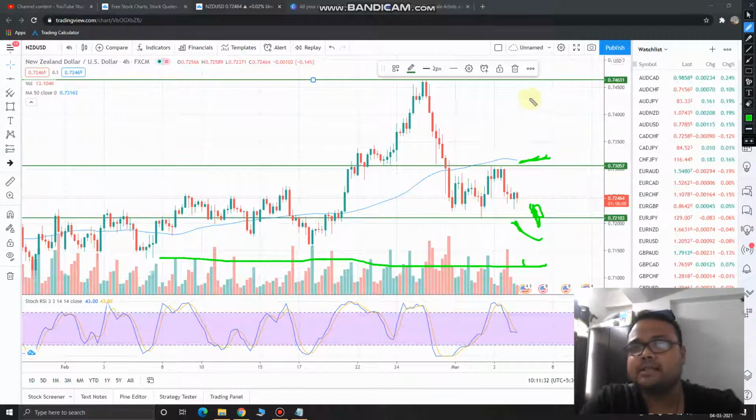So this is the simple analysis of NZD USD, New Zealand dollar US dollar for 4th March 2021 Thursday.